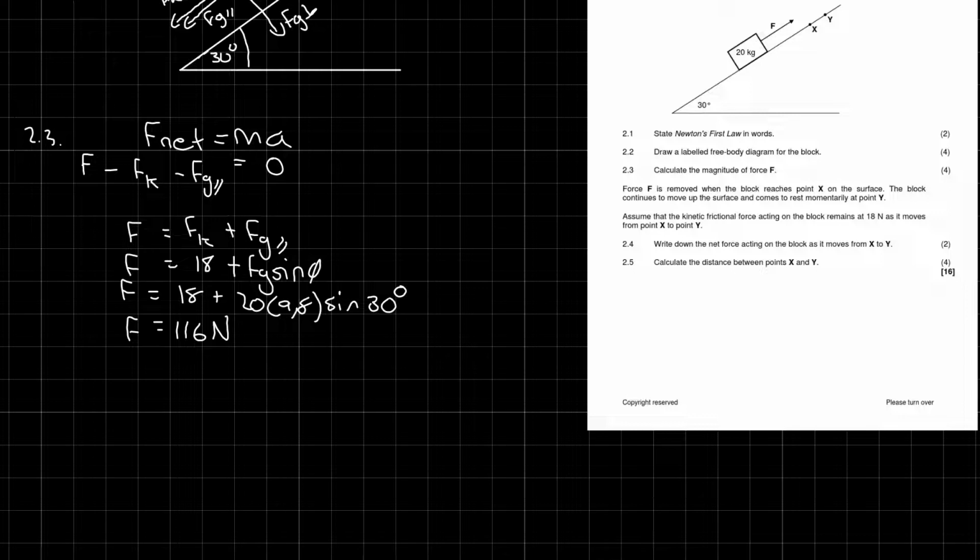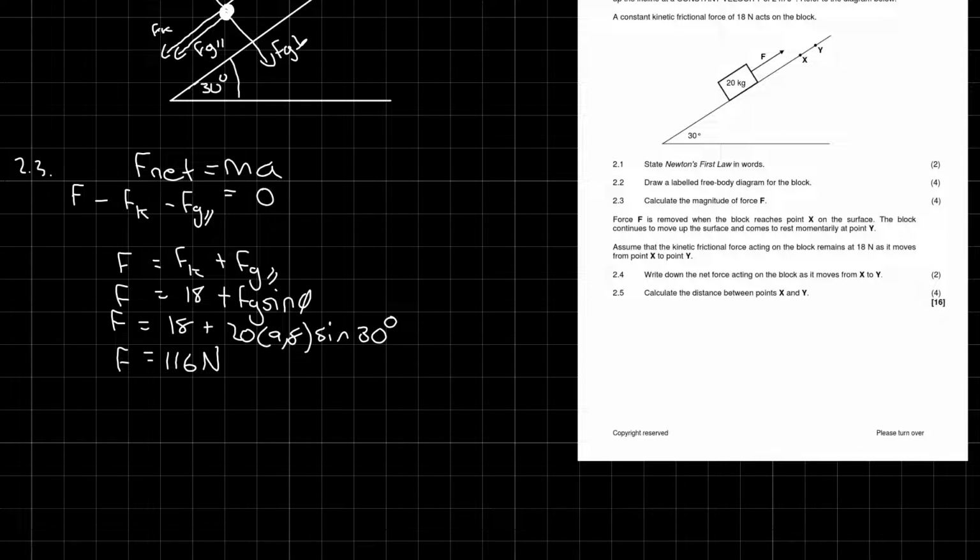Next up, they let us know that force F is removed when the block reaches point X over here at the top. The block continues to move up the surface and comes to rest momentarily at point Y. Assume that the kinetic frictional force acting on the block remains at 18 newtons as it moves from point X to point Y. You now write down the total net force acting on the block as it moves from X to Y. So that's going to simply equal exactly what we got here. It's going to be 116 newtons.